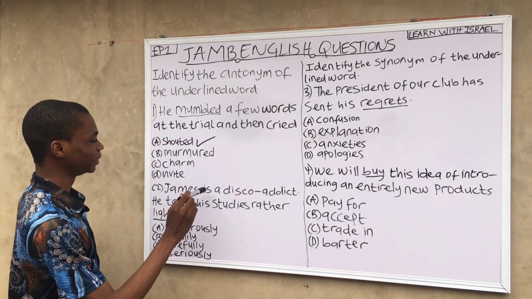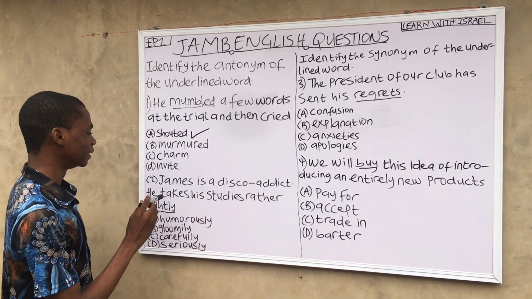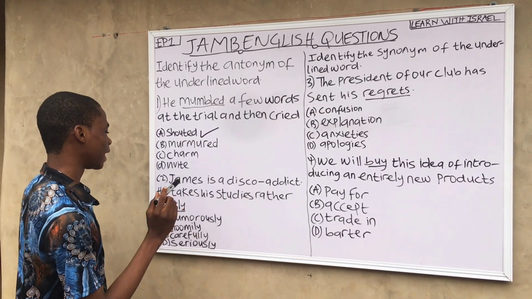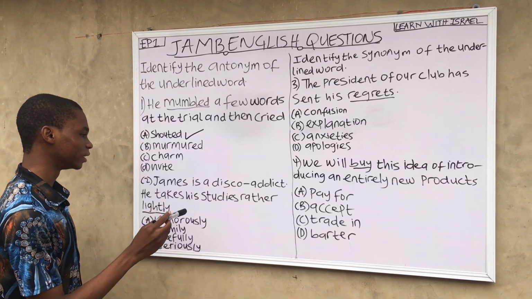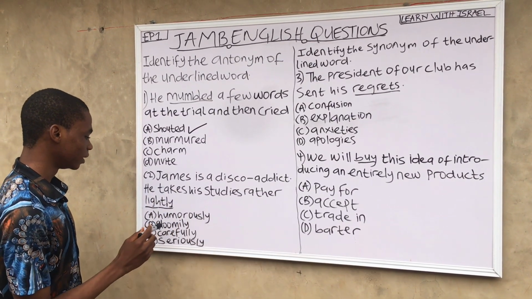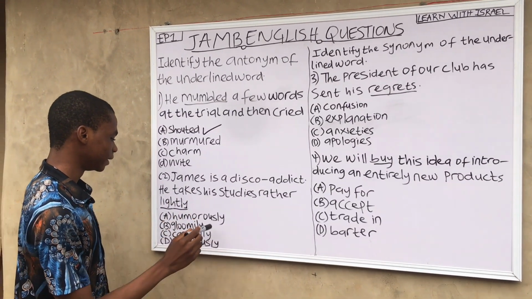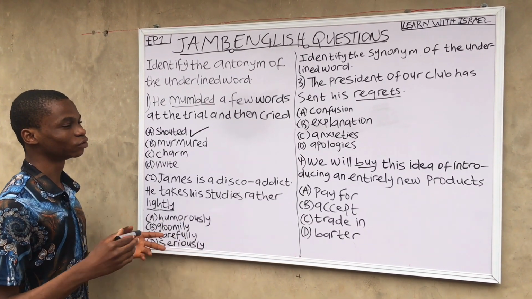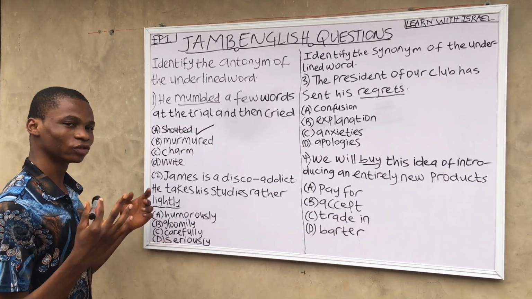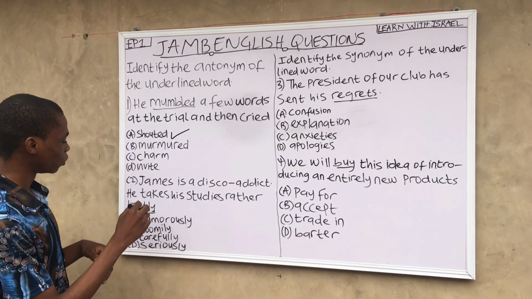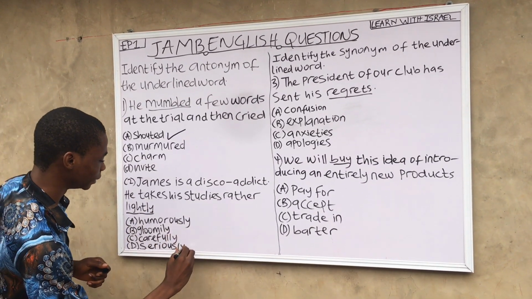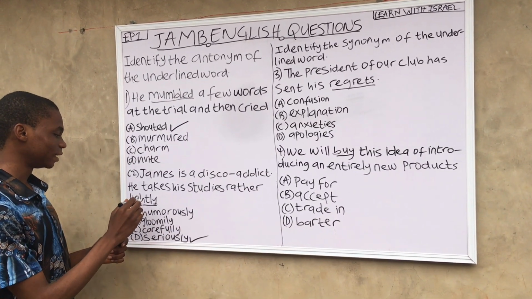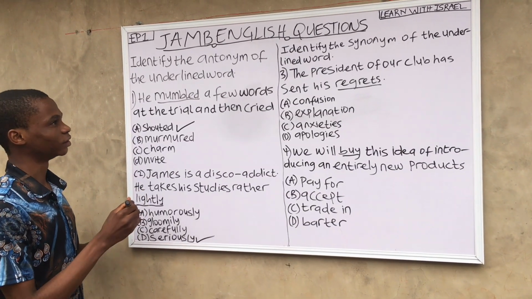Question 2. James is a disco addict. He takes his studies rather lightly. A, humorously. B, gloomily. C, carefully. D, seriously. So to take something lightly is to be unserious. So the antonym word for lightly is seriously, because lightly's synonym is unseriously.